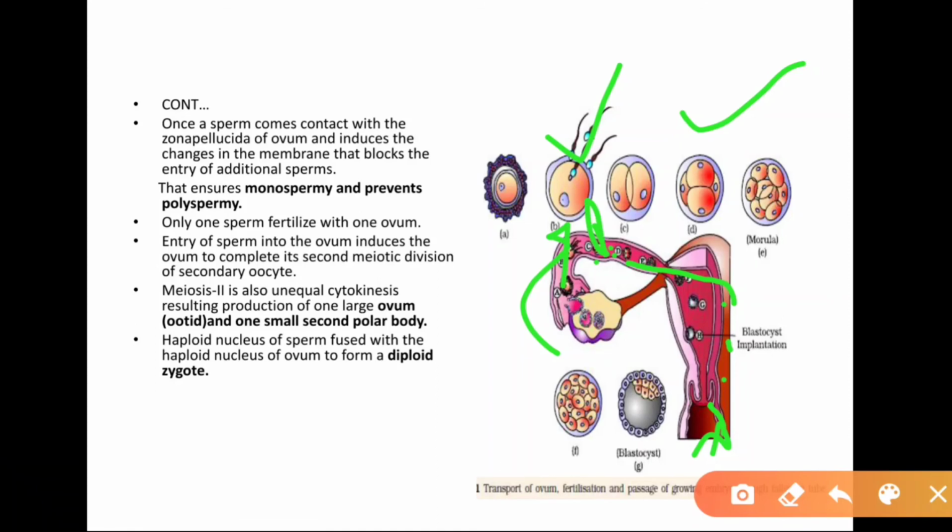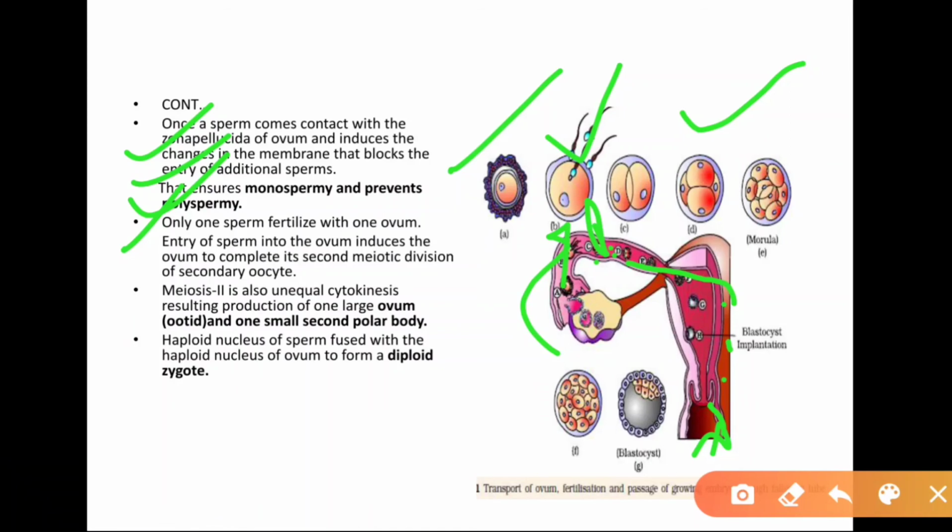Once a sperm comes in contact with the zona pellucida of the ovum, it induces a change in the membrane that blocks the entry of additional sperm, which ensures monospermy and prevents polyspermy. That means only one sperm can enter. After that, the membrane is changed and totally restricts the entry of other sperm. Only one sperm fertilizes one ovum.